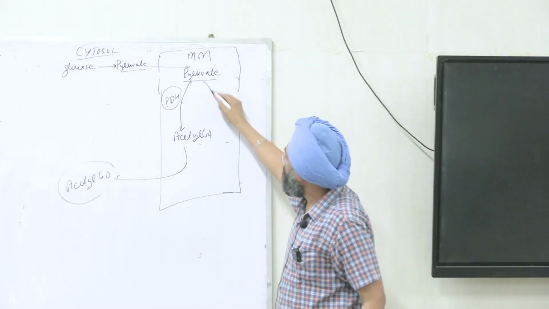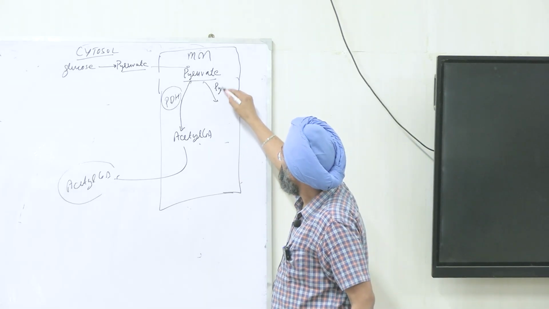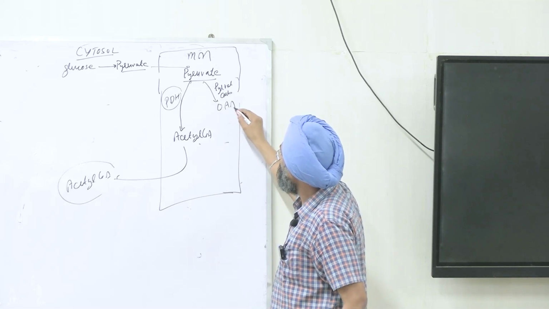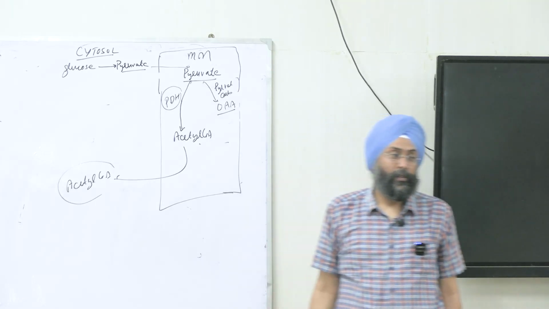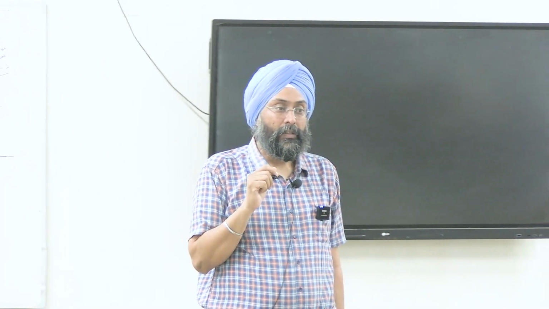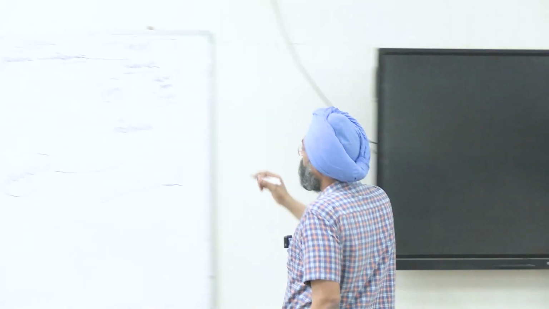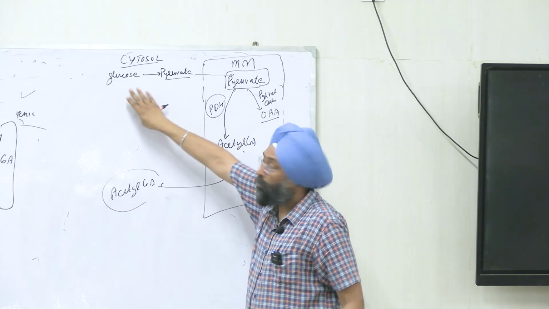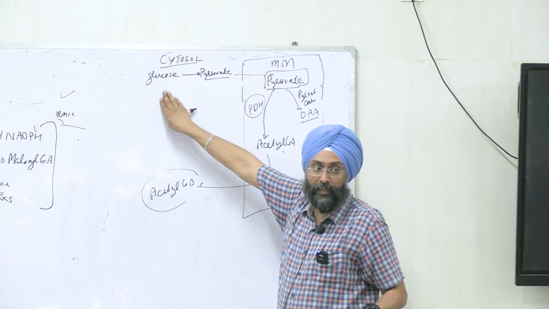And pyruvate via pyruvate carboxylase will form oxaloacetate. Oxaloacetate is the second last step of TCA, hope you remember, right? We have pyruvate, which comes from glucose via glycolysis, right?